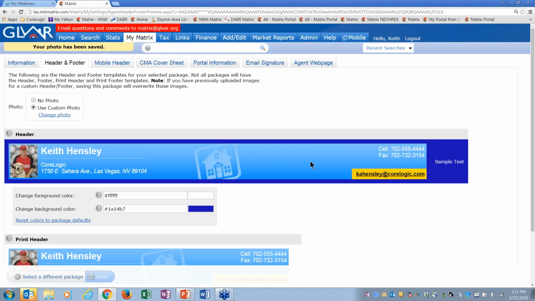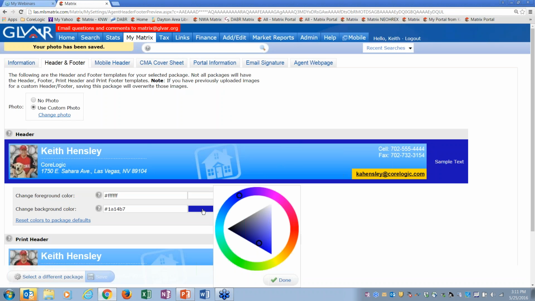You're also seeing this darker blue up here. Well, that's being pulled from down here in this bottom color. So when you click on it, you can just pick the color you like. See, first you pick the outer ring color, and then you come in here and you can move it darker, lighter, somewhere in the middle, or brighter here. And you can see it change right here when I do that.